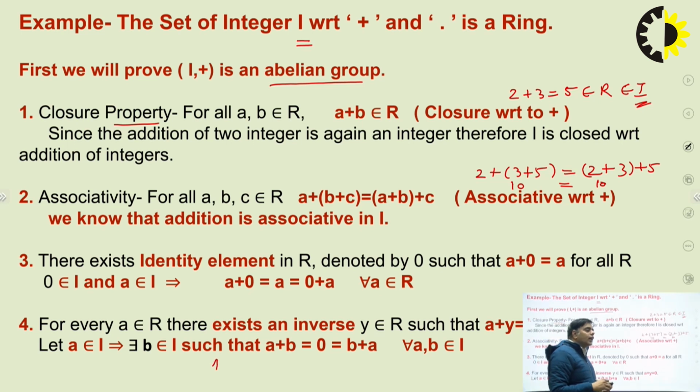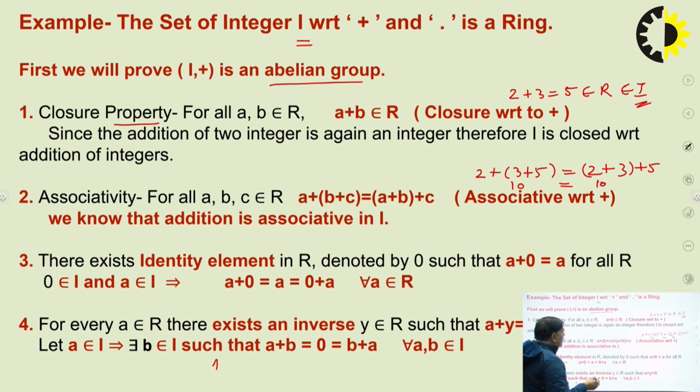Now we can generalize that if you take any three elements of the integers and check this associativity operation, the left hand side will always be equal to the right hand side. Third is the identity element.